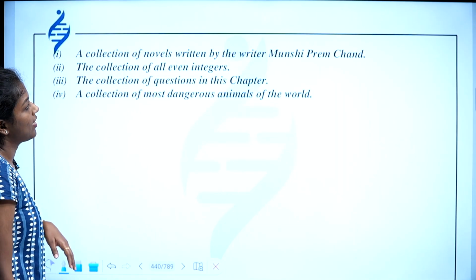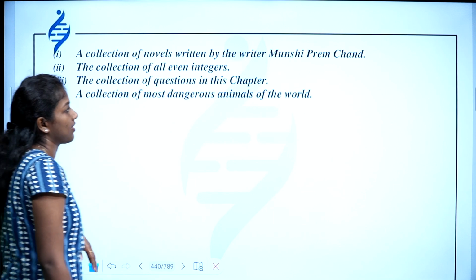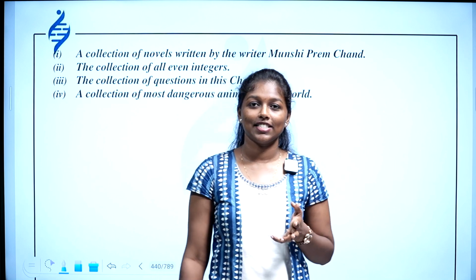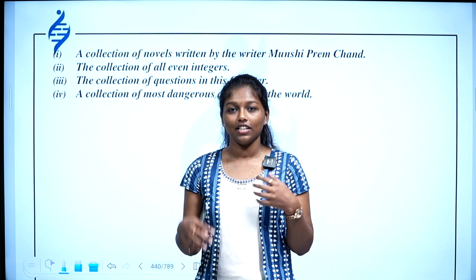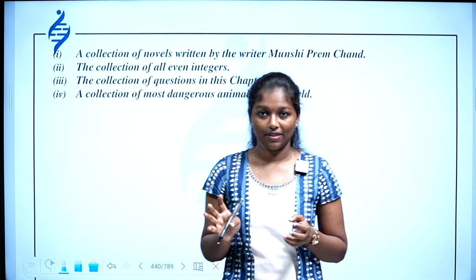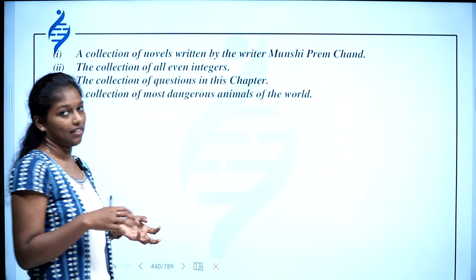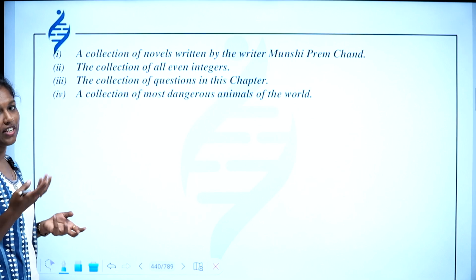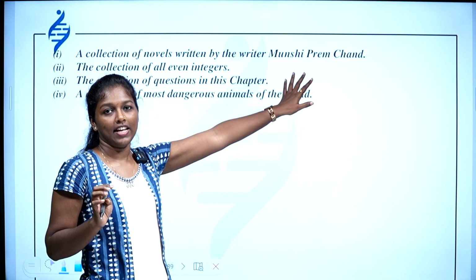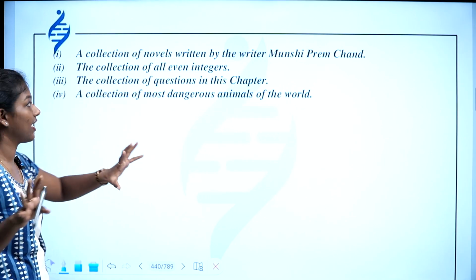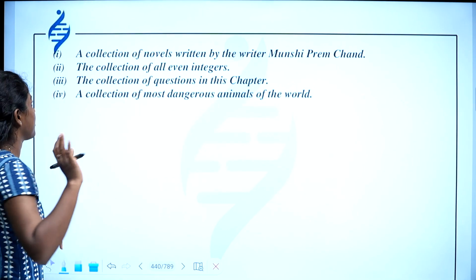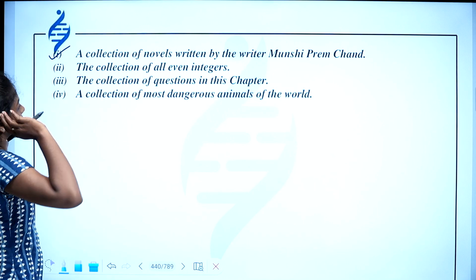Then the collection of novels written by the writer Munshi Premchand. Is this a set? Of course this is a set, because you know which all novels are written by him. This is a famous writer, and you don't have to consider other novels. You need to consider only those novels written by this person. This is a very clear-cut idea, and you can understand it's a set or not. So this is a set.